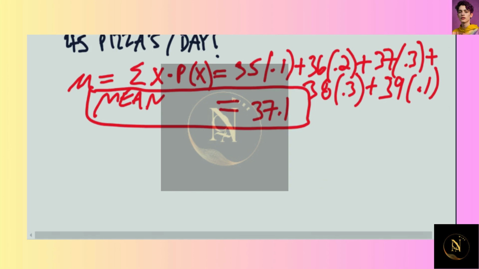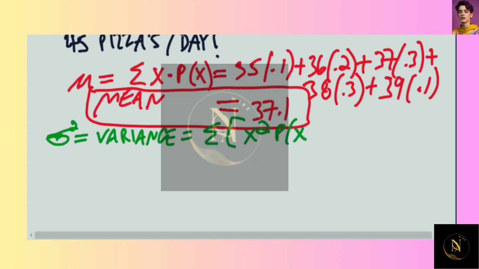Then we have a much longer formula for the variance, which tells us how much the answers vary, because you can see it's different on different days. And what we do is almost the same thing. We take a big summation of the squares of the numbers times the probabilities of the numbers, and we subtract the mean value. At the end, we subtract that number, but notice that it's squared. So this is kind of long, so hang in there with me for a second.